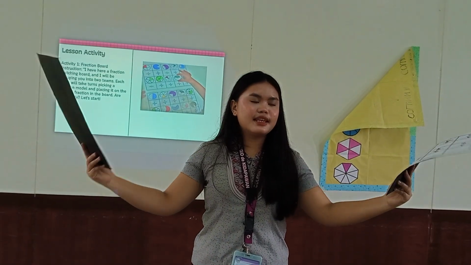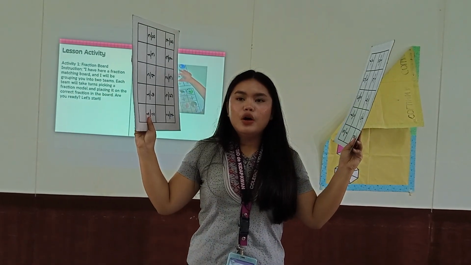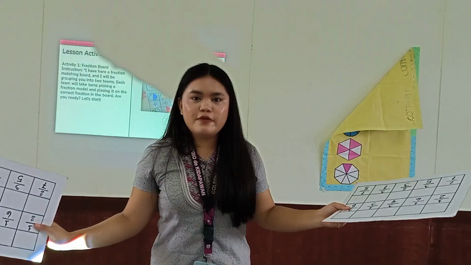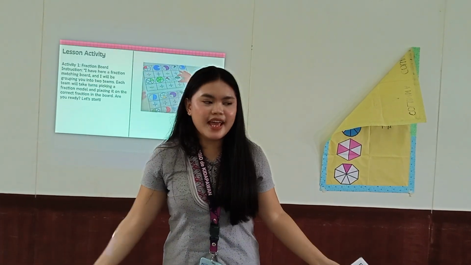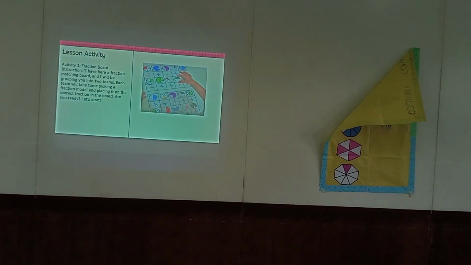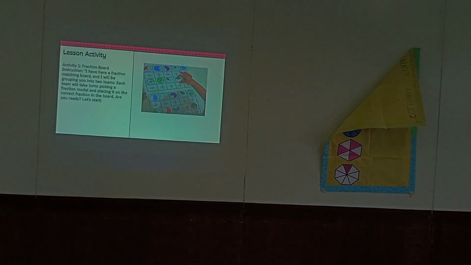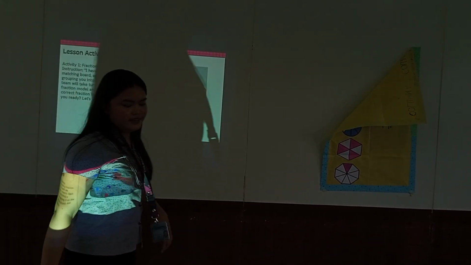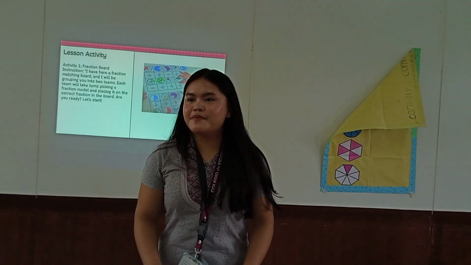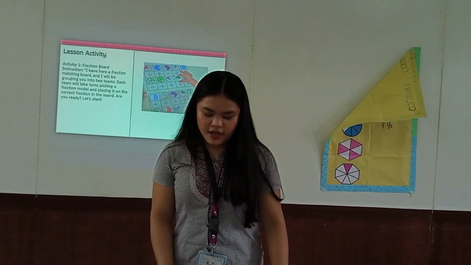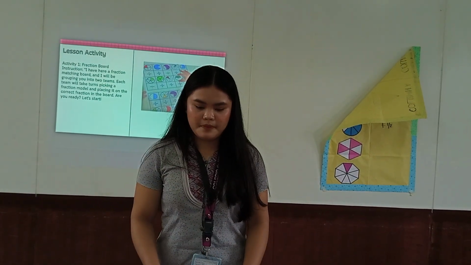Your task is to finish it first, and whoever finishes first will be the winner. This is for group 1, and this is for group 2. I will give you 5 minutes to finish your activity.